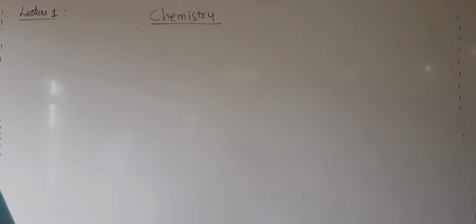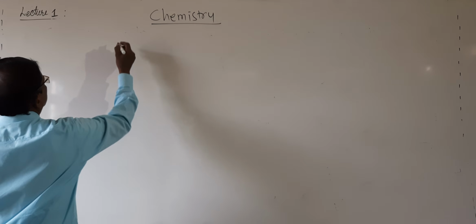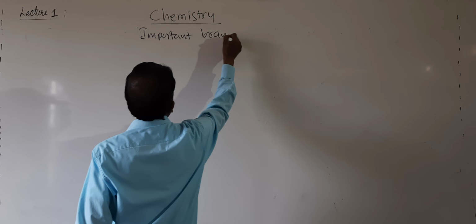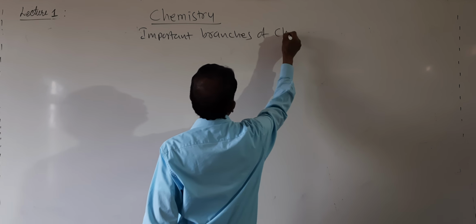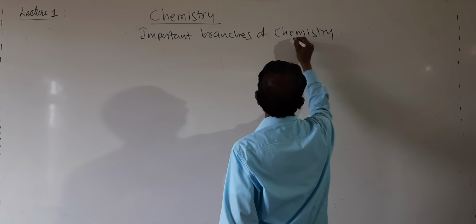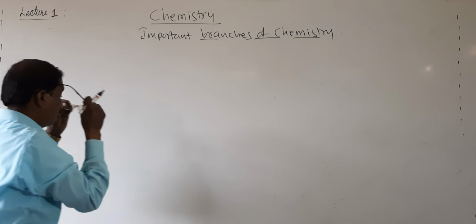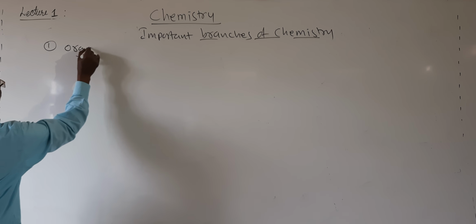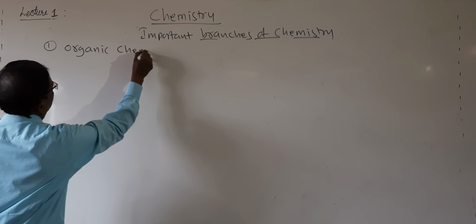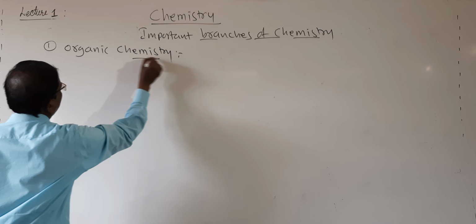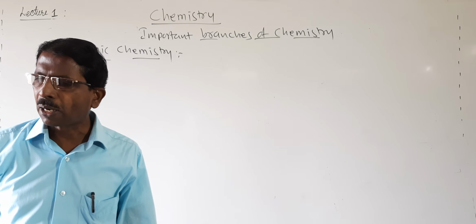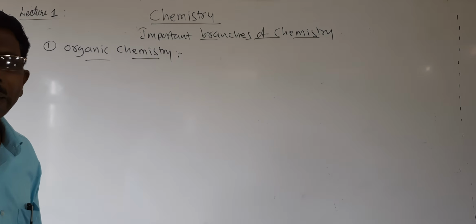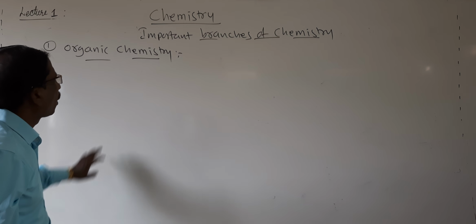So here are the important branches of chemistry. The first one is organic chemistry. Organic chemistry is also called Savayava Rasayana Shastra, or Jaivika Rasayana Shastra.